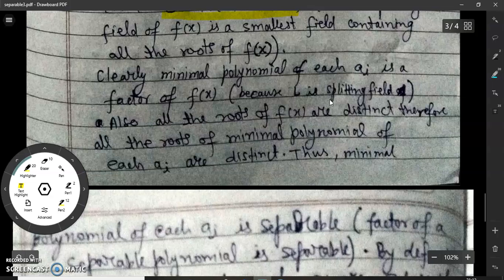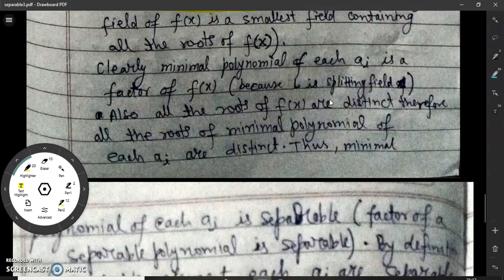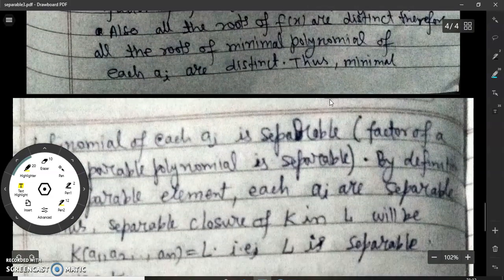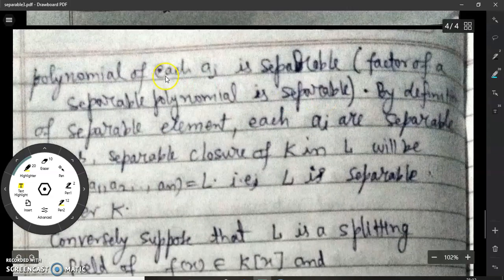It means each minimal polynomial has no repeated roots, so each minimal polynomial of ai is separable. So now by the definition of a separable element, ai will be separable.